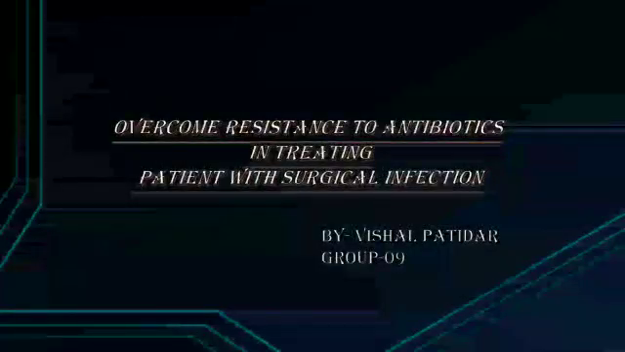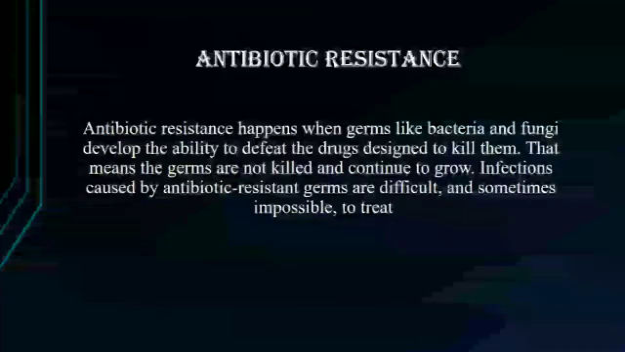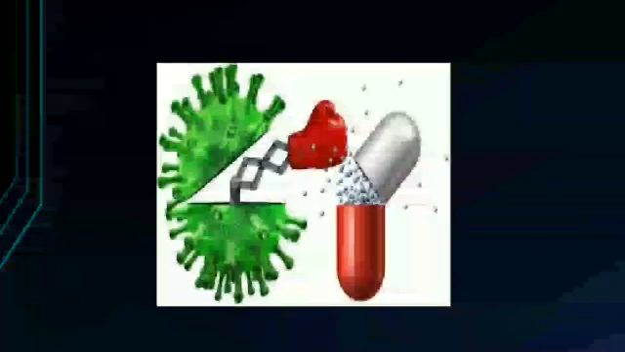Hello, today our topic is overcoming resistance to antibiotics in treating patients with surgical infection. Antibiotic resistance happens when germs like bacteria and fungi develop the ability to defeat the drugs designed to kill them. That means that the germs are not killed and continue to grow. Infections caused by antibiotic resistant germs are difficult and sometimes impossible to treat.